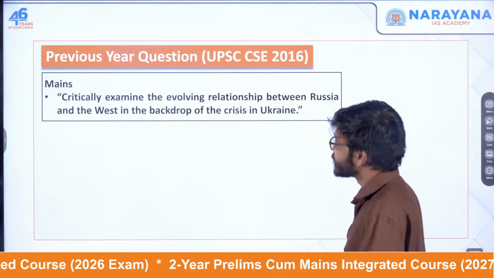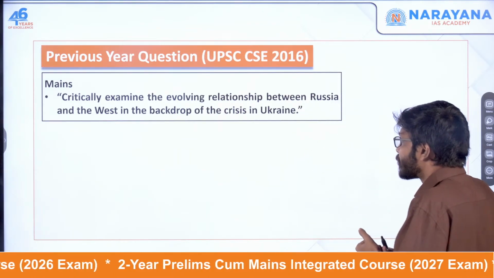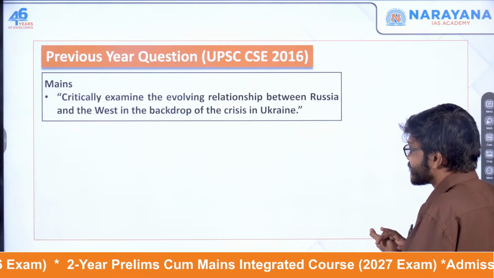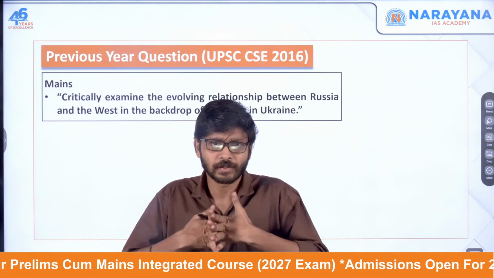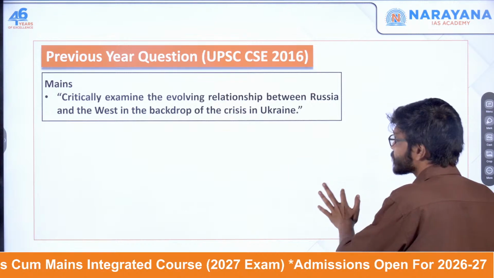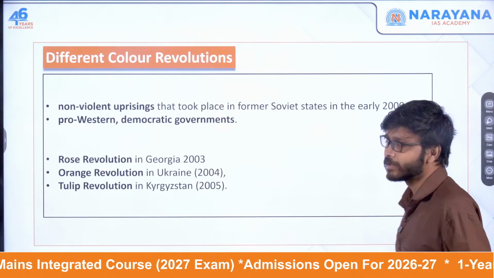A previous year question in this regard: critically examine the evolving relationship between Russia and the West in the backdrop of the crisis in Ukraine. Mostly it is related to Russia-Soviet relations only. So we'll see what these color revolutions are.